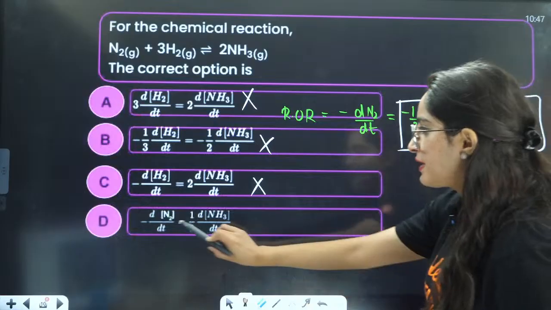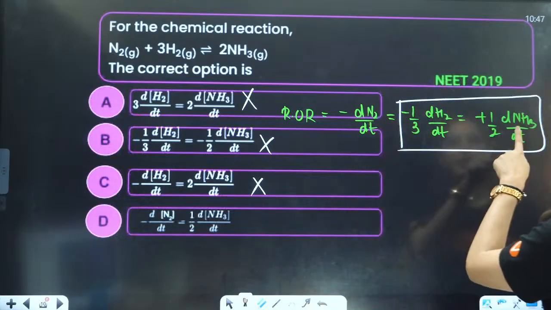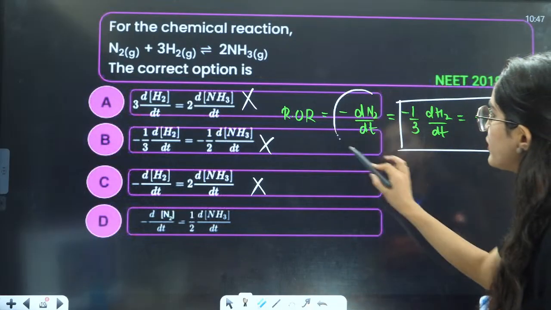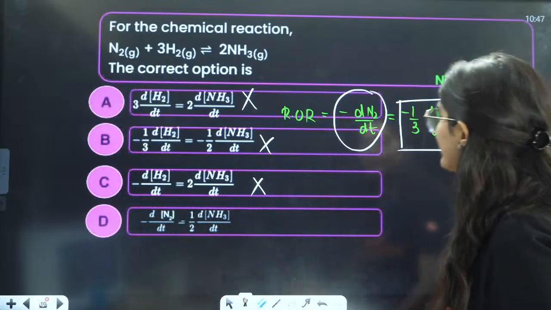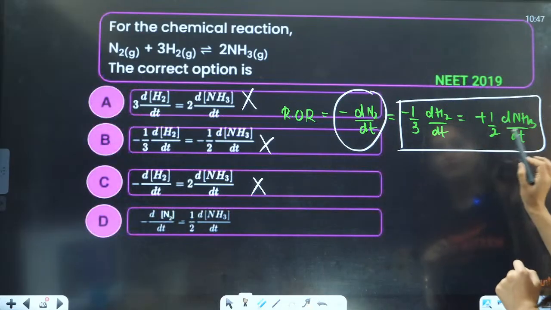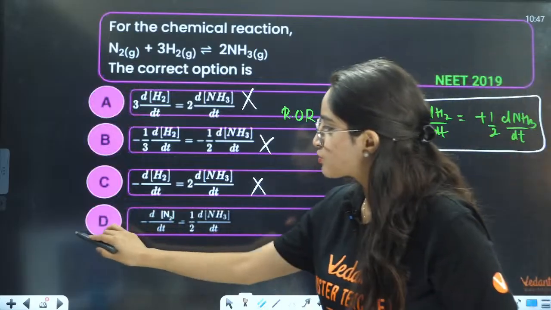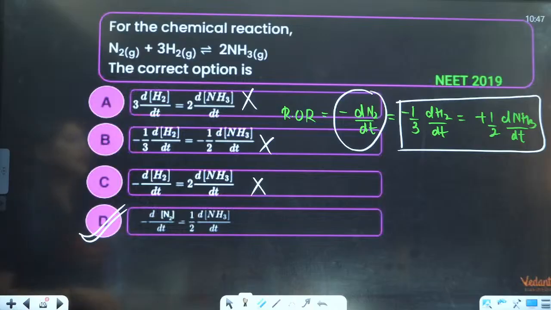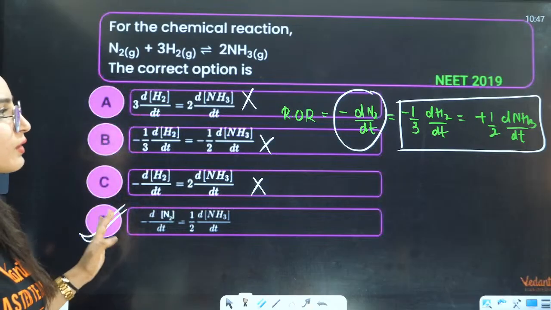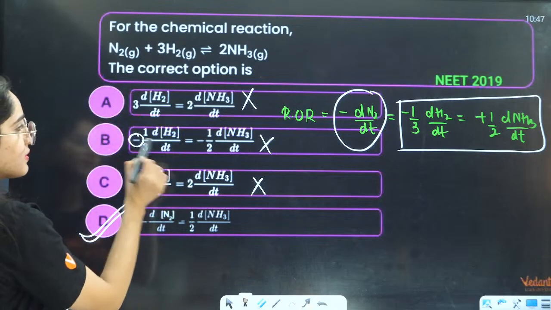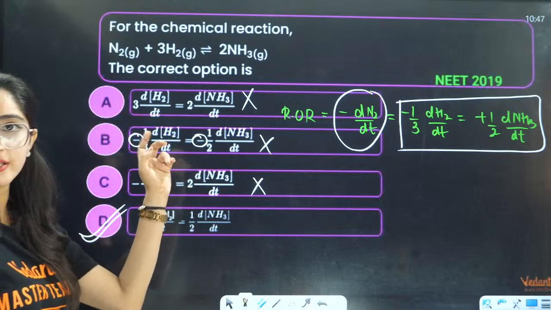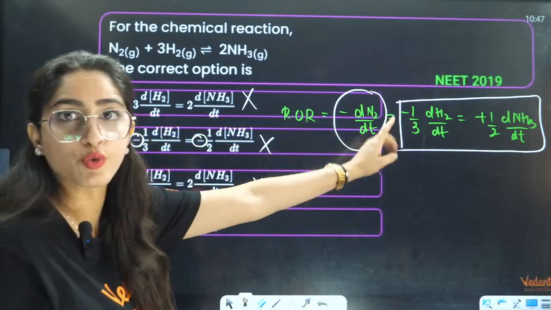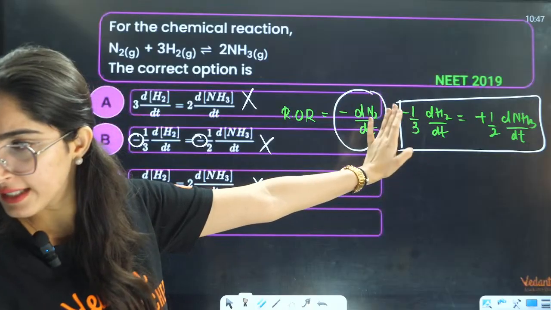So, let us see between N2 and NH3. Between N2 and NH3, it is the correct answer because it is minus dN2 by dt and plus 1 by 2 dNH3 by dt. So, answer D is the correct answer. D is the correct answer. Okay? You need to see the signs also here. The one who has answered B, you need to see the signs also. Be careful about that.